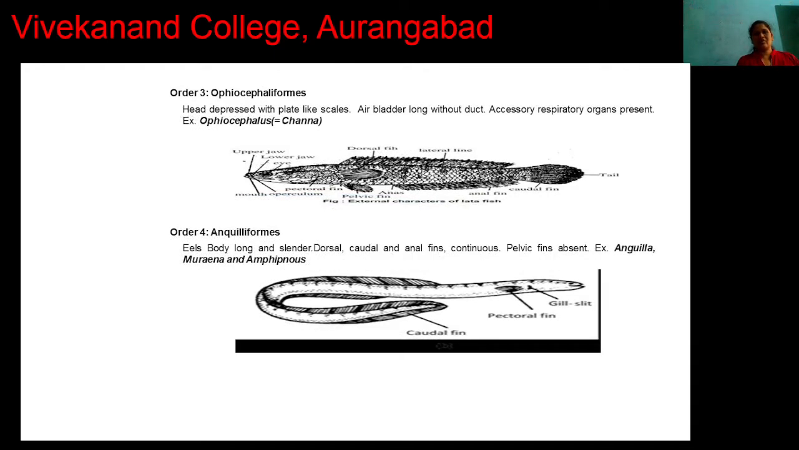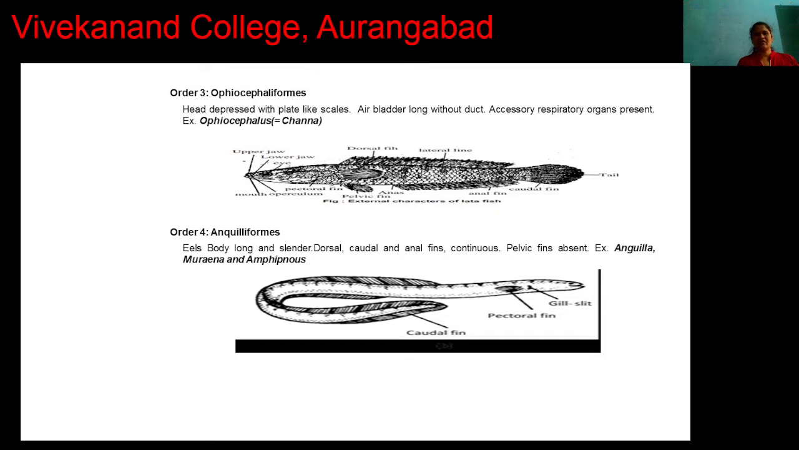Next order, Ophiocephaliformes. In this order the head of the fishes is depressed and the head contains plate-like scales. The air bladder is present and long, but the air bladder is without a duct. Accessory respiratory organs are present. For example, Ophiocephalus, which is also called Channa.